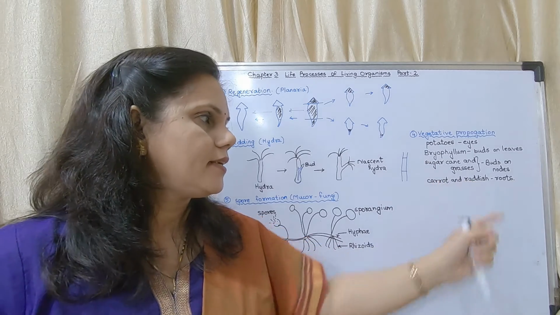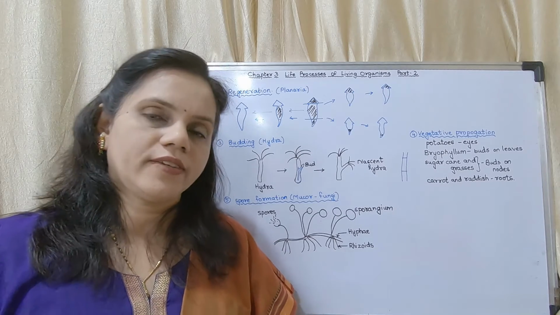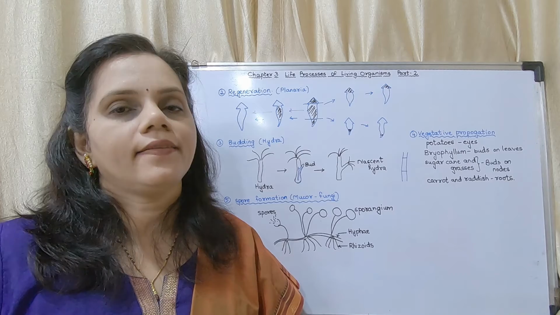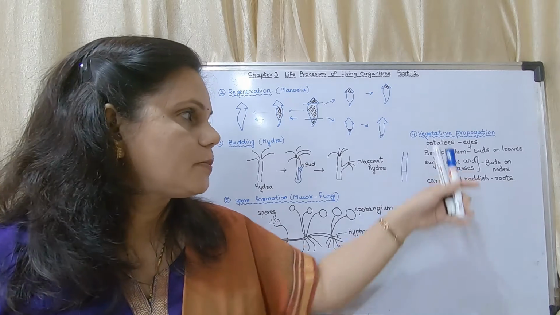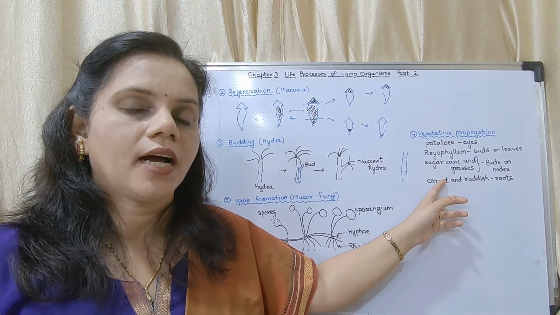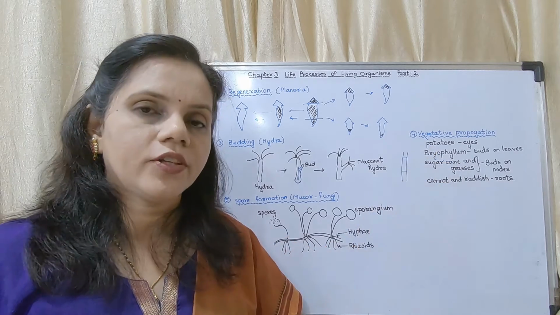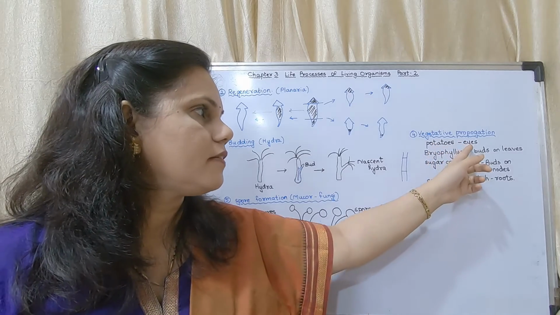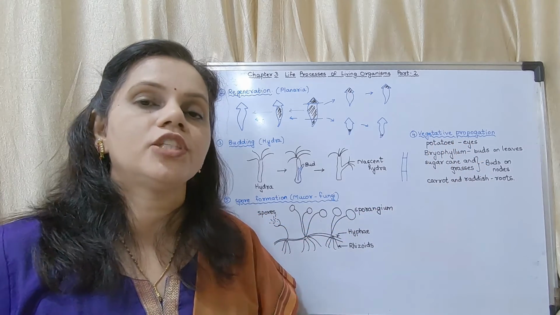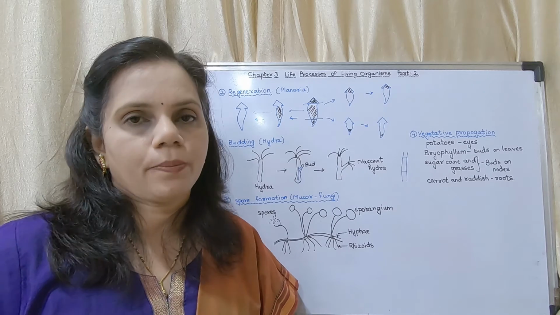Next is carrot and radish. If you plant the roots of carrots and radish, they could develop into a new plant. This part is very, very important. This could be asked. Questions are generally asked from the vegetative propagation part. They will give you the diagram, or they will ask which part of the plant is able to undergo vegetative propagation.